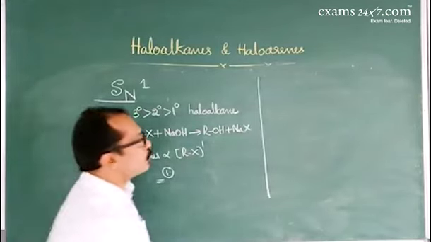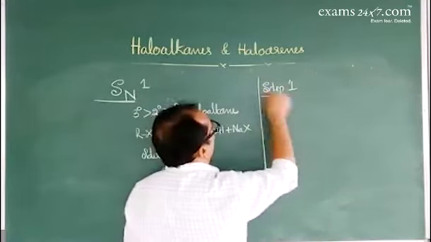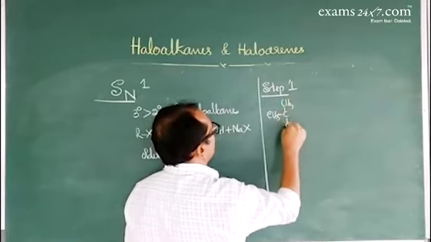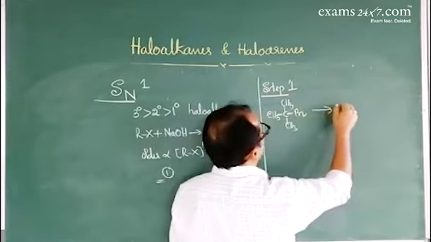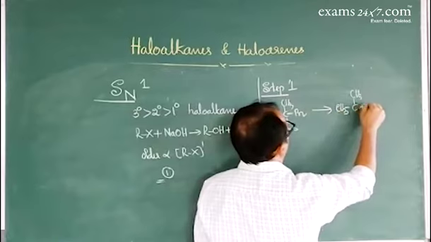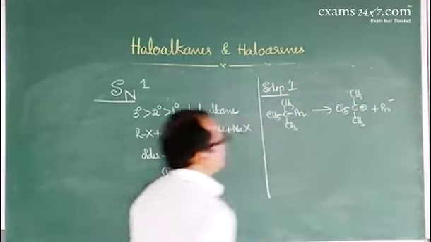Since it involves 2 steps, in step number 1, now I'll take tertiary butyl bromide, (CH3)3C-Br. First step is ionization of tertiary butyl bromide. This step is the slow step.